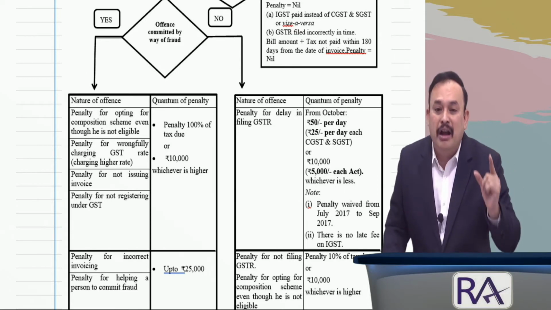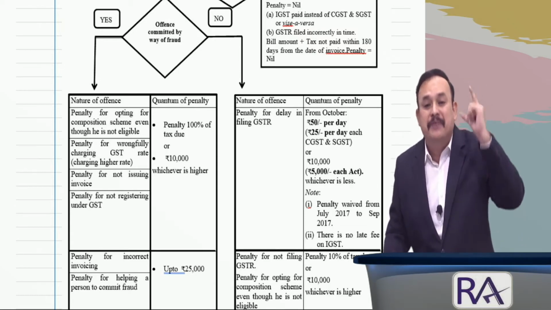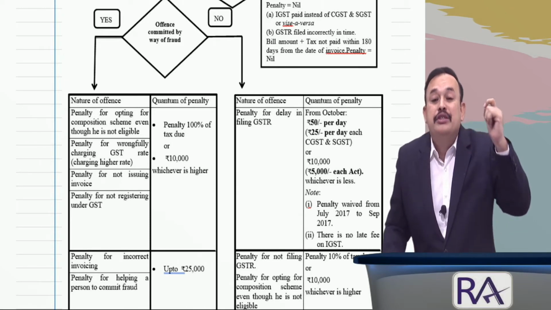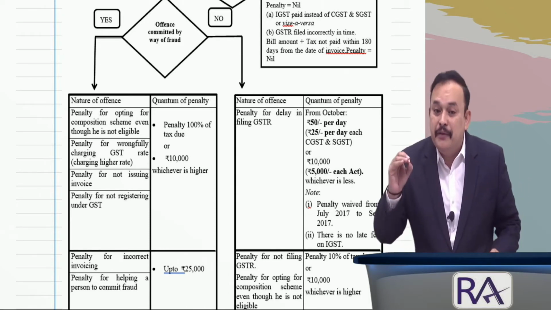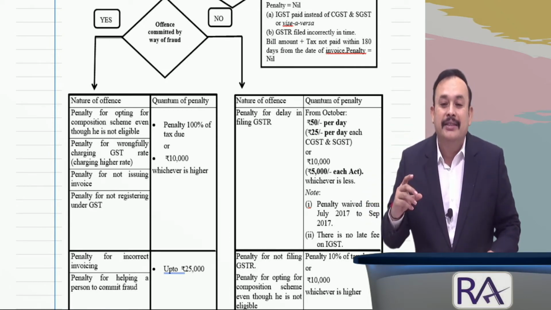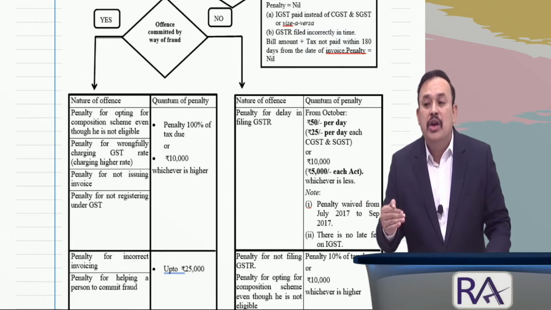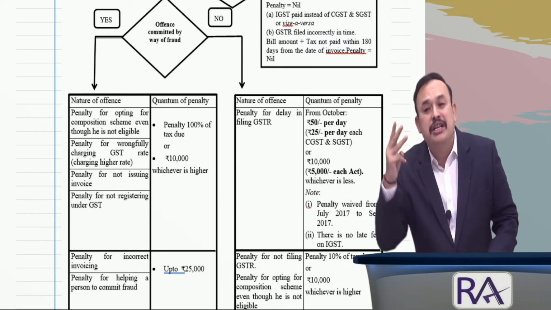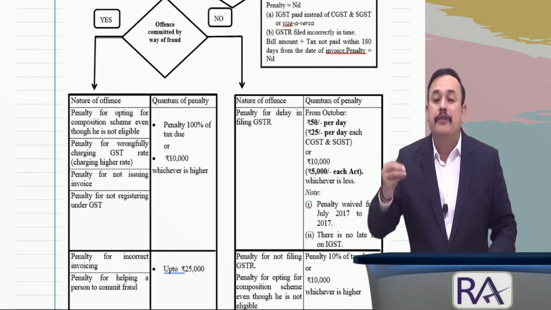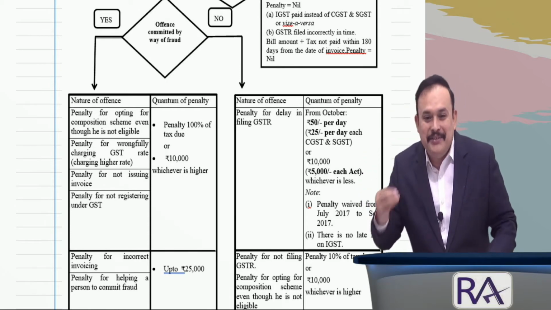The reduced penalty of 15% of the tax portion is applicable only for the assessee who paid the taxes and interest well before issuance of the show cause notice under section 74, where he had not paid the tax acting fraudulently. If you paid the tax, interest as well as penalty within 30 days from the date of issuance of the order under section 74, in that case the reduced penalty is 25% of the tax amount or rupees 10,000, whichever is higher.